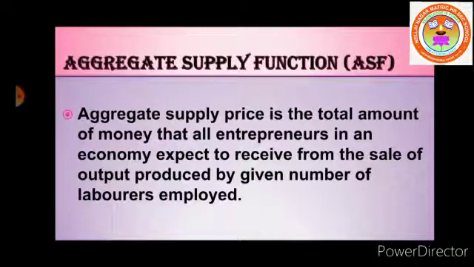Aggregate demand function and aggregate supply function, both are increasing functions of the level of employment. Aggregate supply is equal to the value of national product or national income. Aggregate supply price is the total amount of money that all entrepreneurs in an economy expect to receive from the sale of output produced by a given number of laborers employed. Here the term price refers to the amount of money received from the sale of output. There are different aggregate supply prices for the different levels of employment.